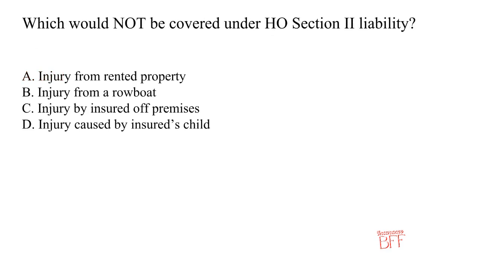Question: which would not be covered under HO Section 2 liability? Here are the answer choices. Choice A is injury from rented property. Choice B is injury from a rowboat. Choice C is injury by insured off-premises. Choice D is injury caused by insured's child. The correct answer is injury from rented property. Liability arising from business or rental property is excluded under HO Section 2.